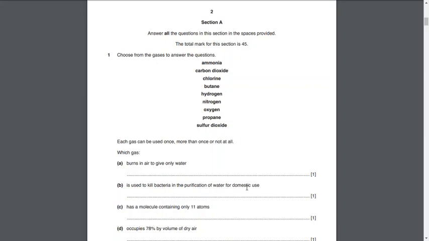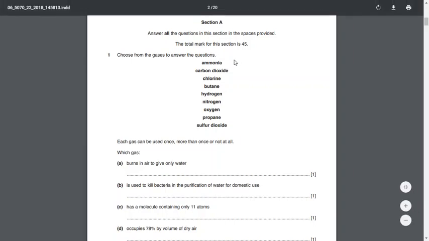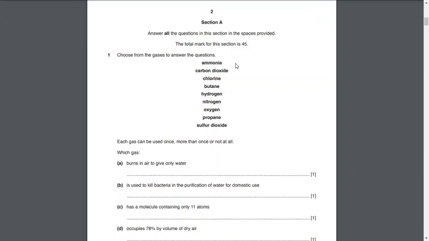It kills bacteria. Coming to part C: has a molecule containing 11 atoms. For this question, I recommend you mention the symbolic form of each gas: ammonia is NH3, carbon dioxide CO2, chlorine Cl2, butane, hydrogen, and all of these.